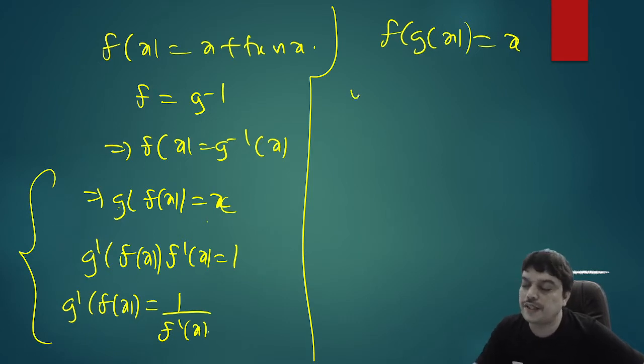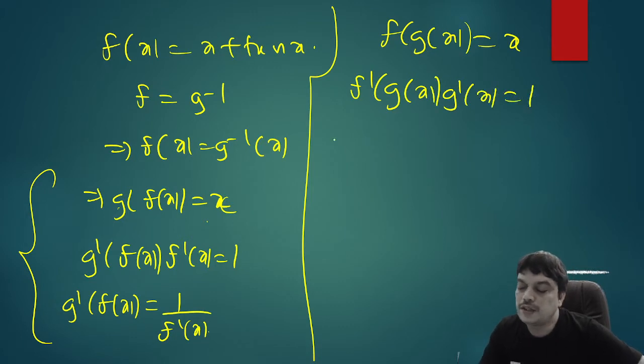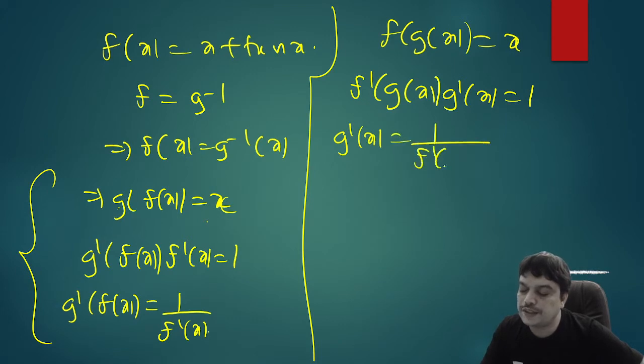So when you differentiate, you will get f dash of g of x into g dash of x is equal to 1. This is better for this particular problem. So therefore, what is g dash of x? 1 by f dash of g of x. So both will work depending on the question. You'd have to change the method. So I tried this, but this is better.